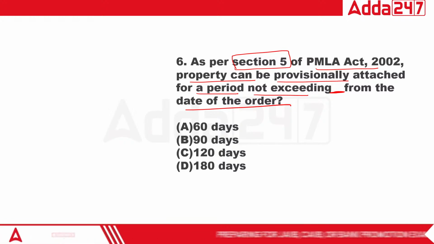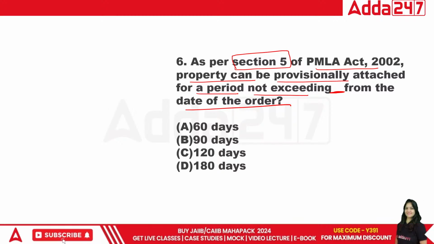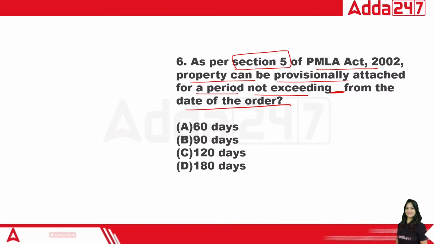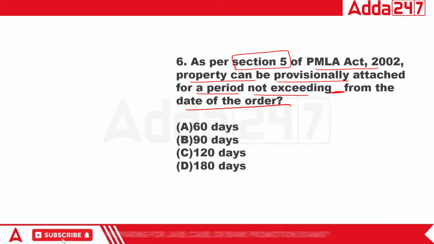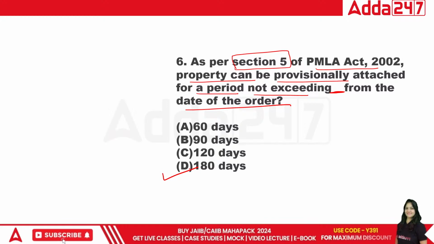As per section 5 of this Act, the property can be provisionally attached for a period not exceeding 180 days from the date of order. So D is the right answer.